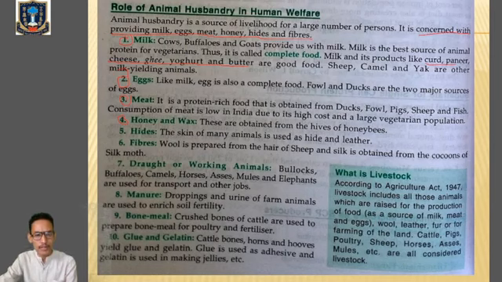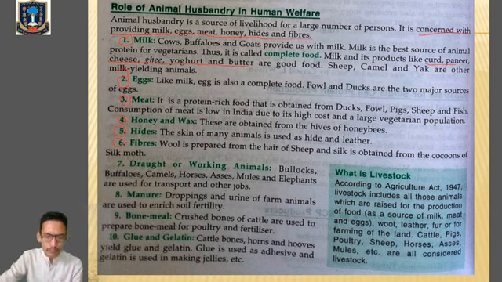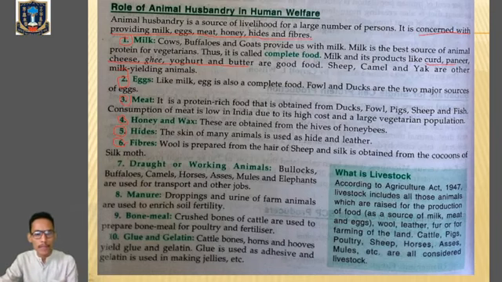Then hides: the skins of animals are also used to make hides and leathers. Fibers: the wools we have, which are mainly obtained from sheep, are used for making woolens. Silk is obtained from the silk moth, Bombyx mori. Then many animals are also used for transport purposes, which are called draught animals.